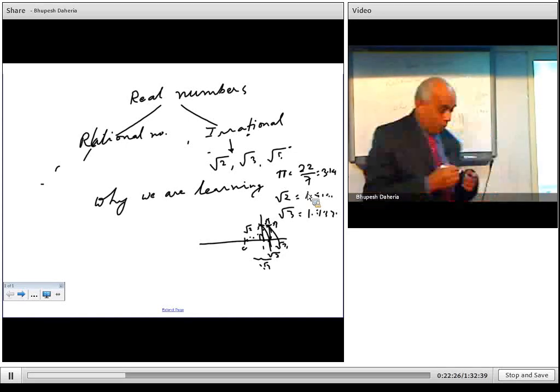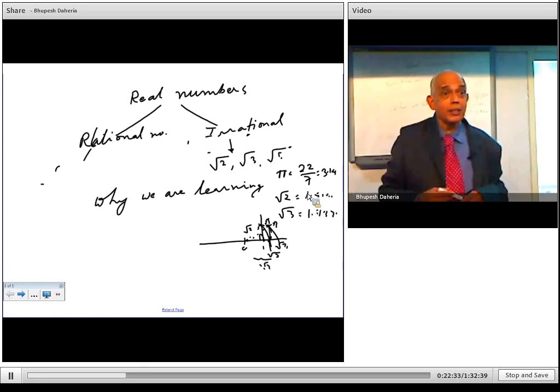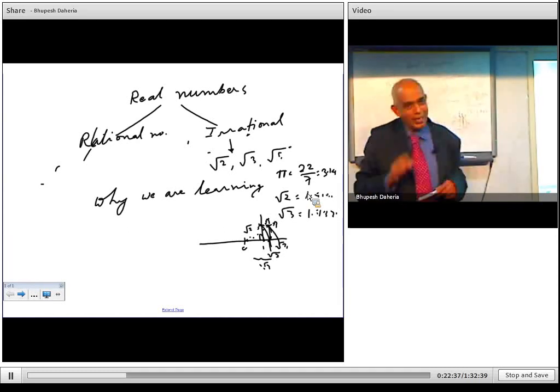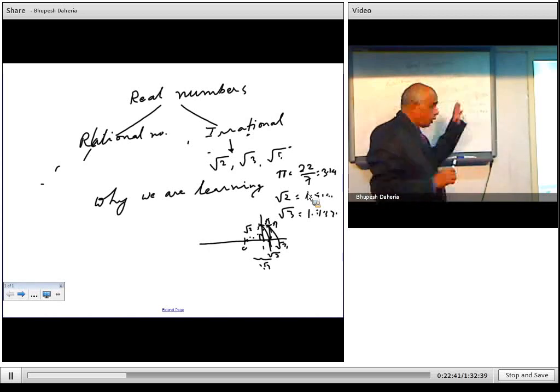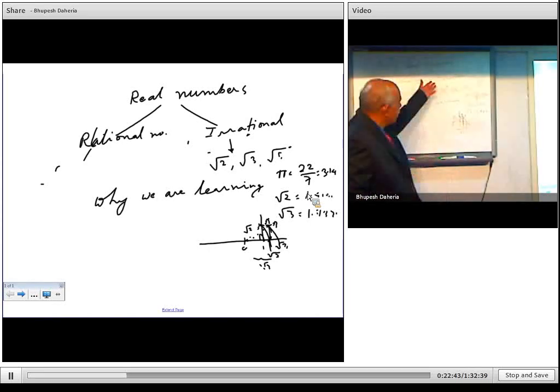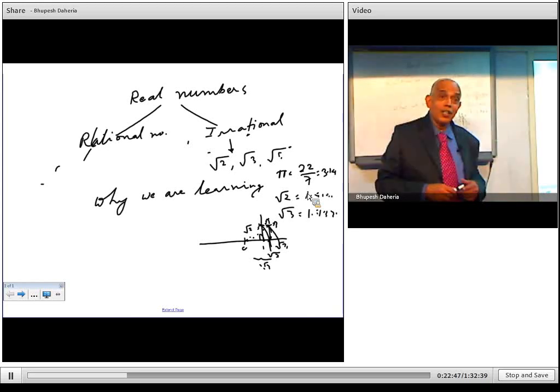So that is why root 3, pi, for example, e also. The approximate value we take for e is 2.71, but it is an irrational number. It is the base of the Napier logarithm. So that is also an irrational number, and it is non-terminating. So what is the definition of irrational number and rational number in terms of recurring and non-terminating or terminating?